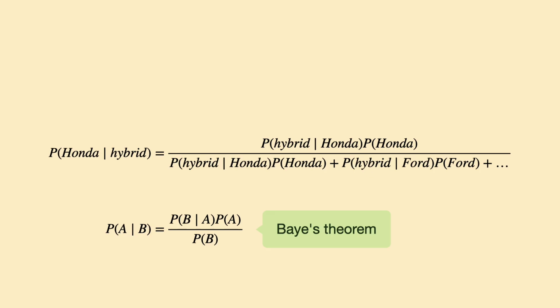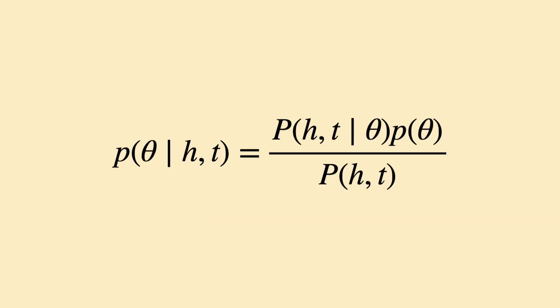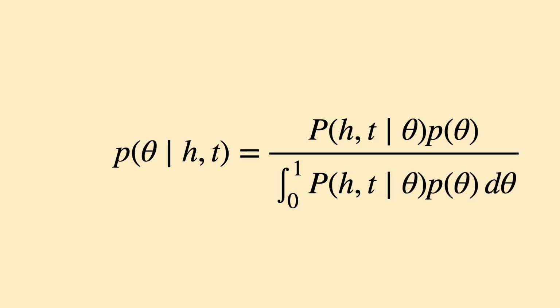If we plug in corresponding pieces from the original question, we see theta's likelihood given an outcome equals the probability of outcome given theta times theta's likelihood divided by the probability of outcome. The denominator can be rewritten as the probability of outcome given theta times theta's likelihood, integrated over all possible thetas, similar to how we summed hybrid cars from all companies in the earlier example.